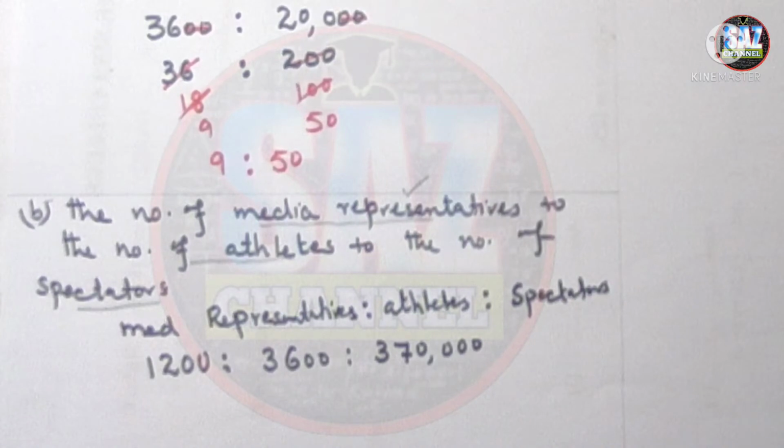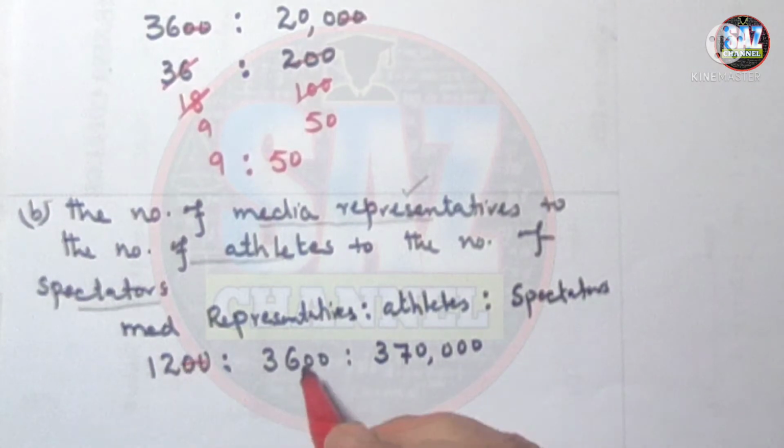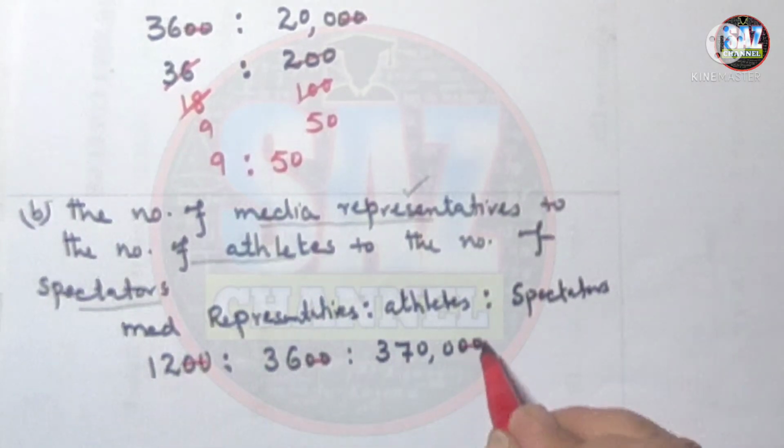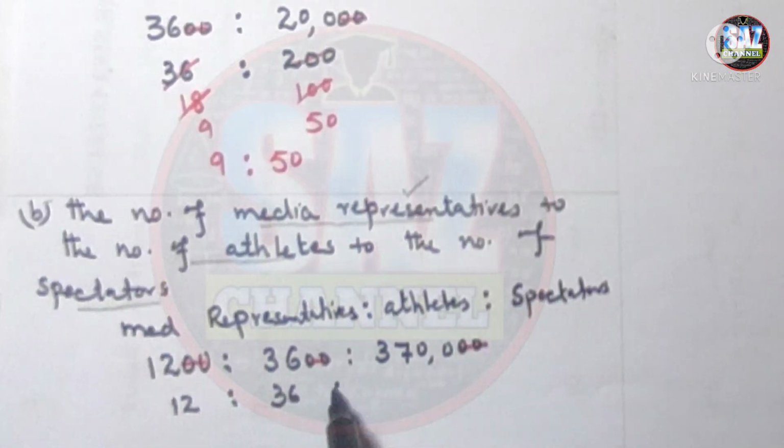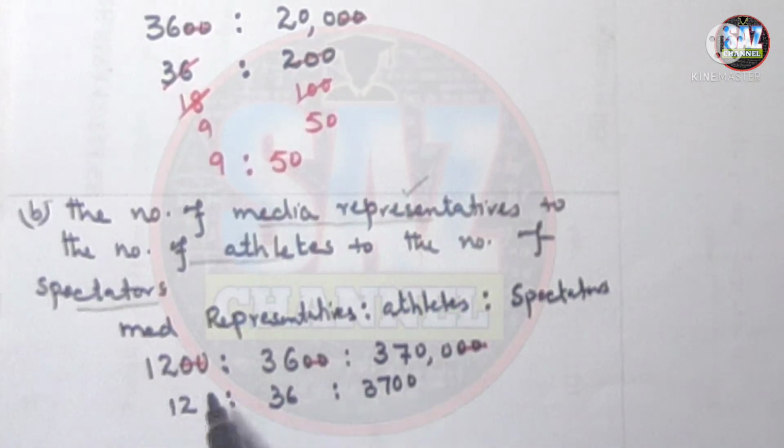Now learn to make your calculation easy. We can see that these two zeros can go easily, and we are left with 12 ratio 36 ratio 3,700. Now table of 2, if I'm choosing